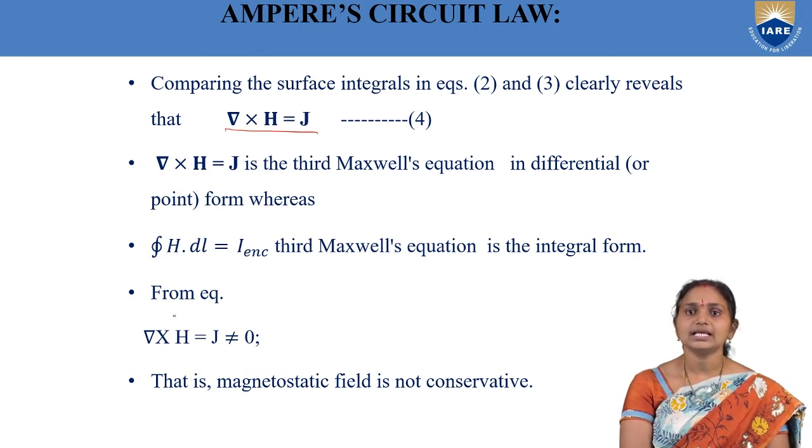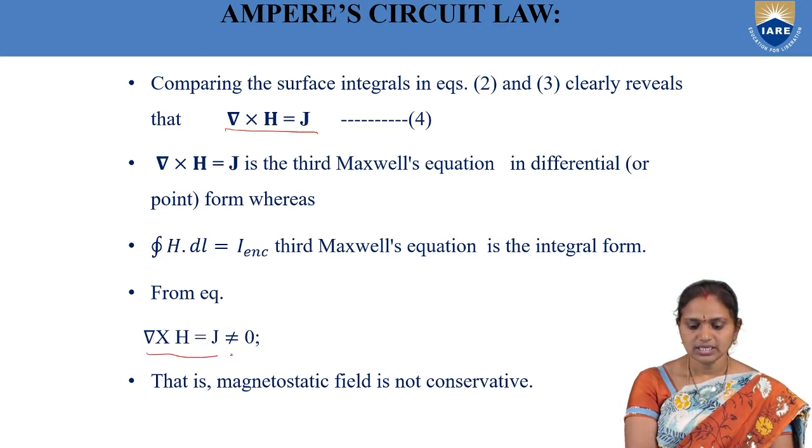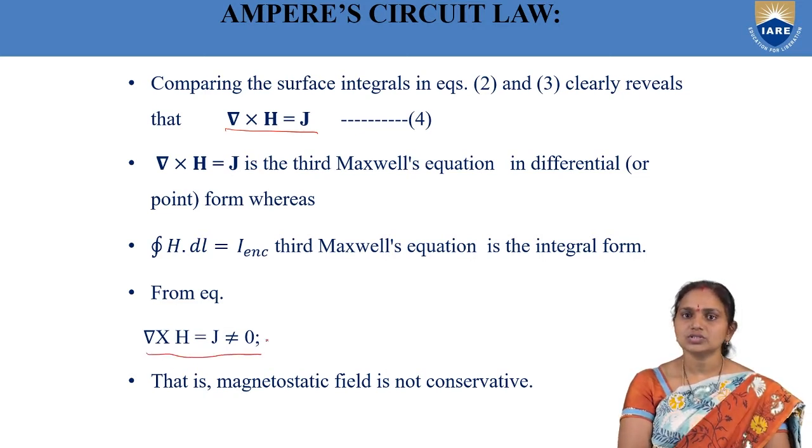And del cross H, which is equal to J, never becomes 0, because if there is a closed path and there is a current, then there is always a current density. So J never becomes 0. And as J never becomes 0, del cross H also never becomes 0.